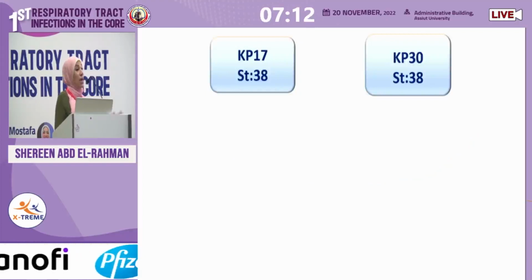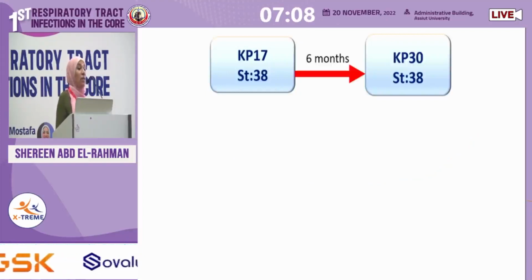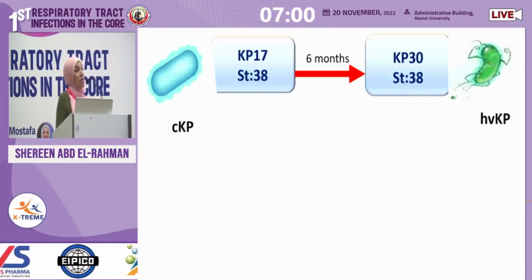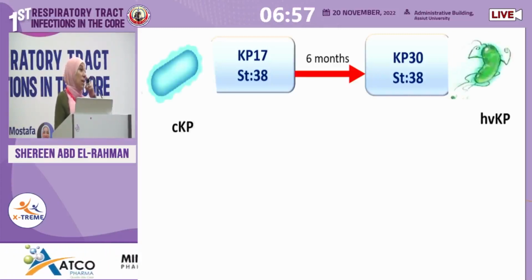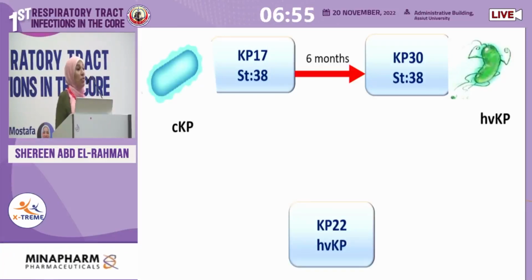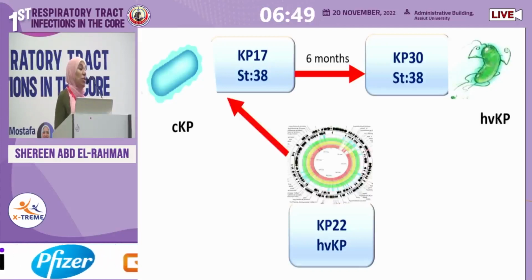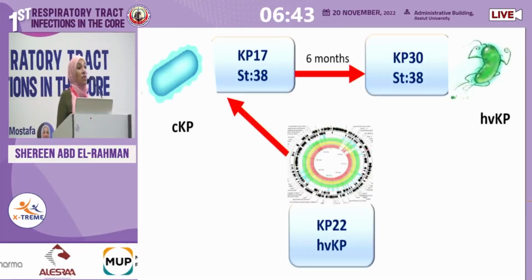Well, we had 2 isolates of the same sequence type, K17 and K30. They had been isolated from our chest ICU 6 months apart. The first one was classical, the second one was hypervirulent. So how did this happen? When we looked closer, we found that Klebsiella 22 was isolated in the middle, and it has the hybrid plasmid, so it must have transmitted it through conjugation to the classical Klebsiella and converted it into the hypervirulent.